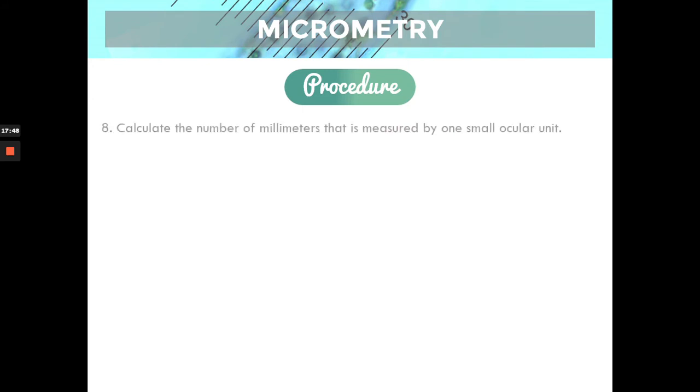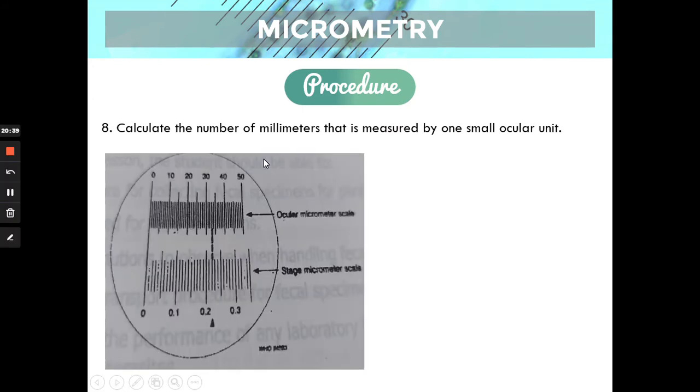So we now go to calculate. For example, we have this picture of the ocular micrometer and the stage micrometer. Again, we line up the 0 of the ocular micrometer with the 0 of the stage micrometer. And then we find again two lines, one line from the ocular and one line from the stage micrometer, that are exactly superimposed on each other.